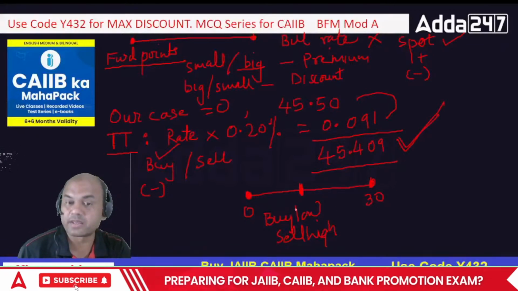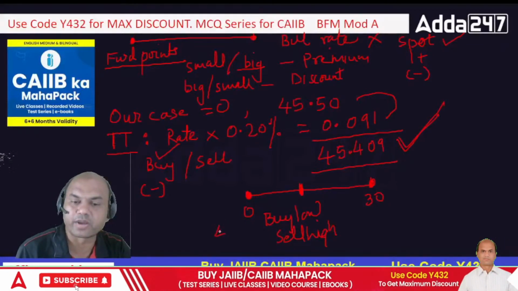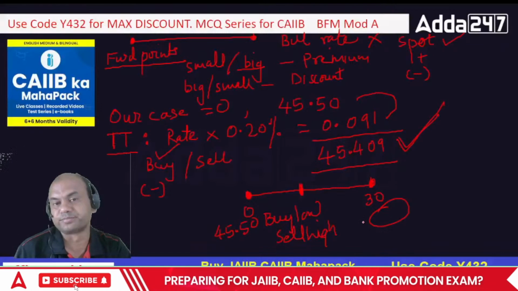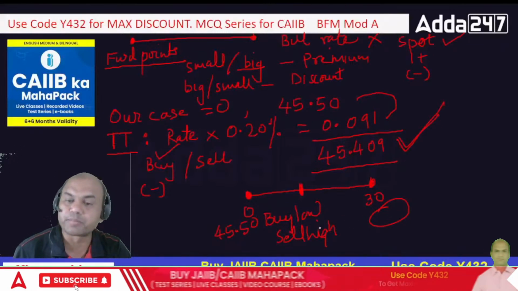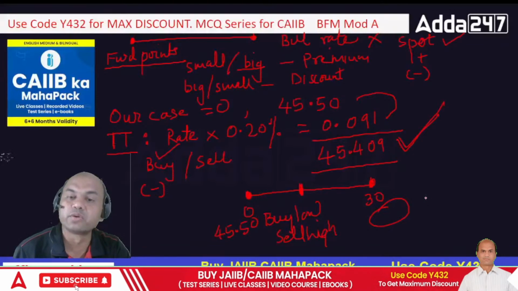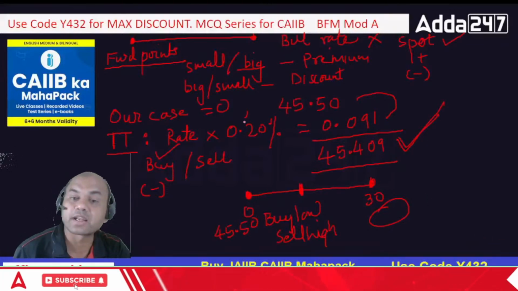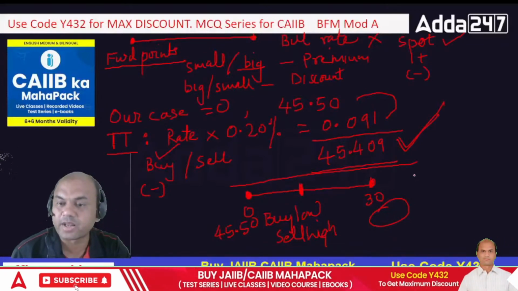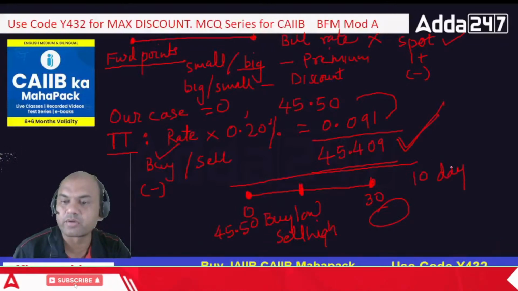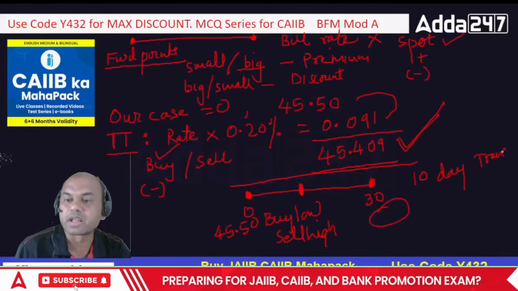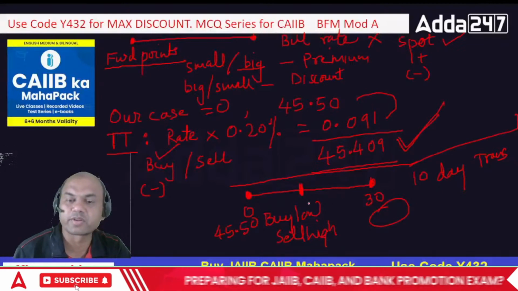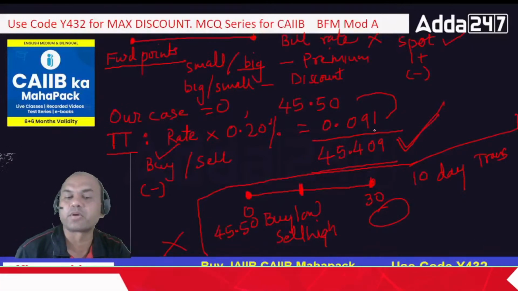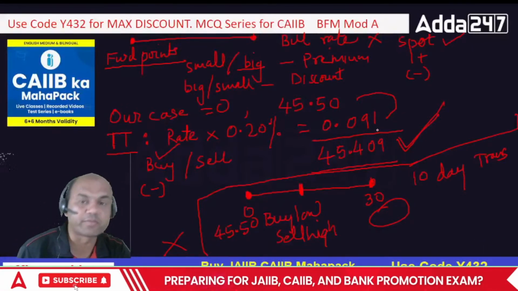So here I am buying. So what will I do? I'll take 45.5 over here. Then I'll find the rate after 30 days also, and I'll compare it. Whichever is lower, I'll use the rate over here. After that I'll be using the TT margin. But that is when there is a transit period of 10 days. But now in our case nothing is there, so we'll cancel all this part, and our final rate is this much, 45.409.